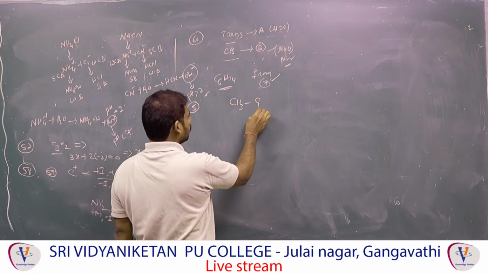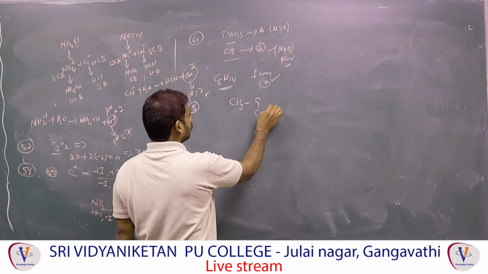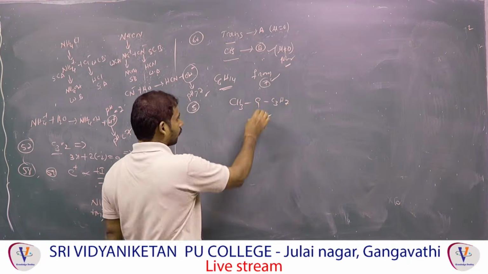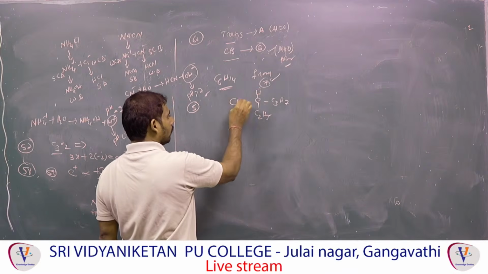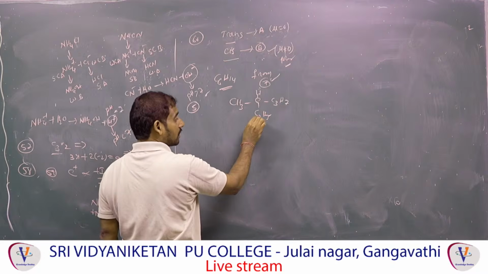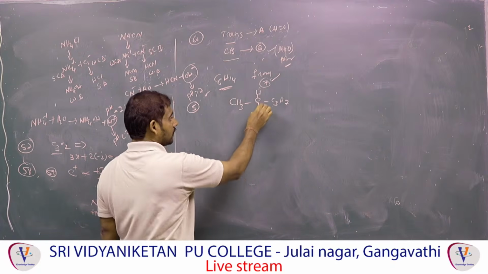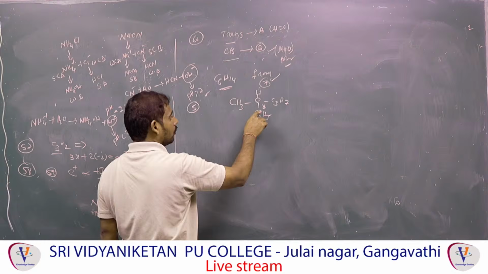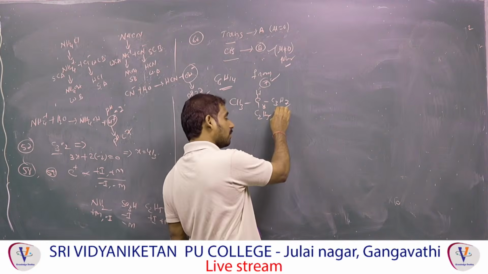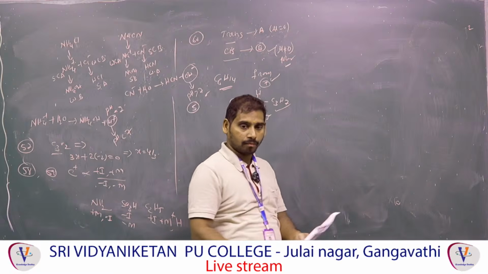CH3, C, C2H5, C3H7. Observe. How many carbons in total? 1, 2, 3, 1, 2 plus 3, 5, 5 plus 2, total 7 carbons. This is an alkane. This is the chiral carbon. How do you observe? How do you know? The carbon has 4 different groups. That's it, it will exhibit a chiral carbon. So a chiral carbon is there, and that will exhibit optical isomerism.